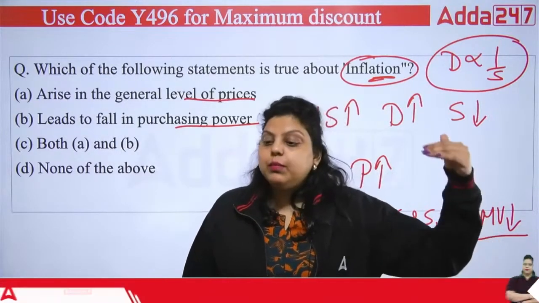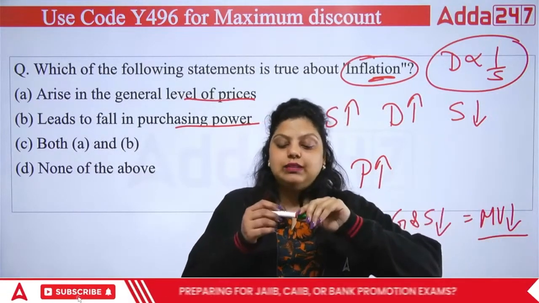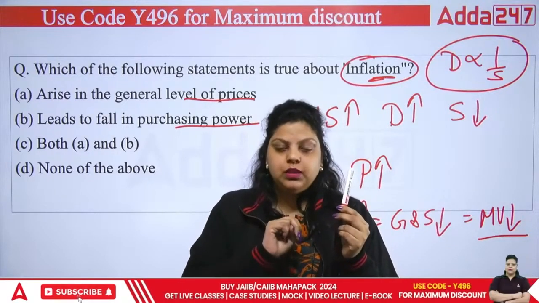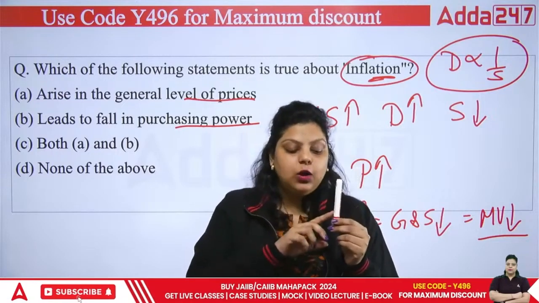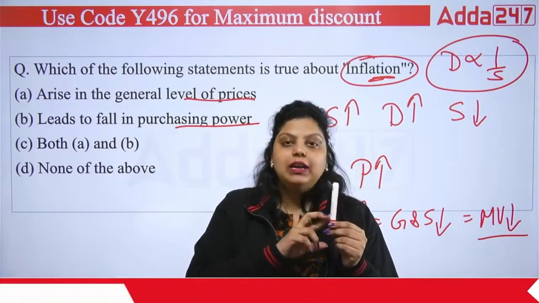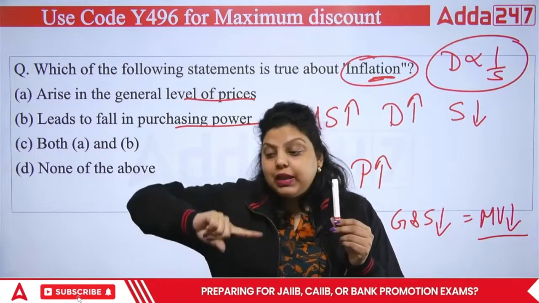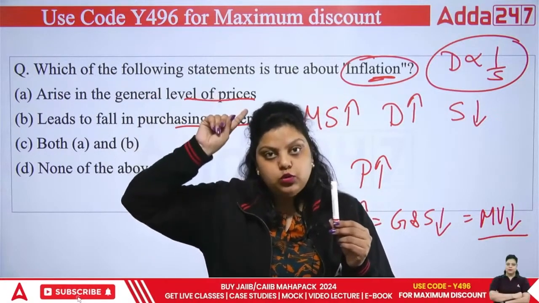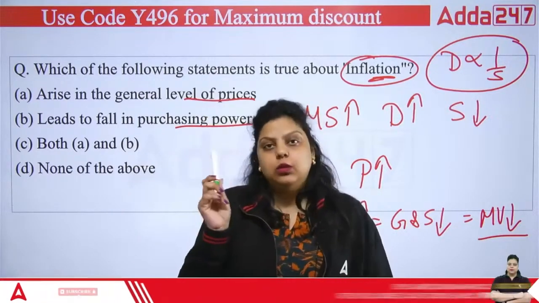So it is decreasing because your prices are rising. Let's say, for example, earlier I used to purchase these two markers in 200 rupees, but now I have to pay 200 for one marker. So I am paying more money and I am getting less commodity. In 200 rupees, I used to get two markers, but now I am only getting one marker.